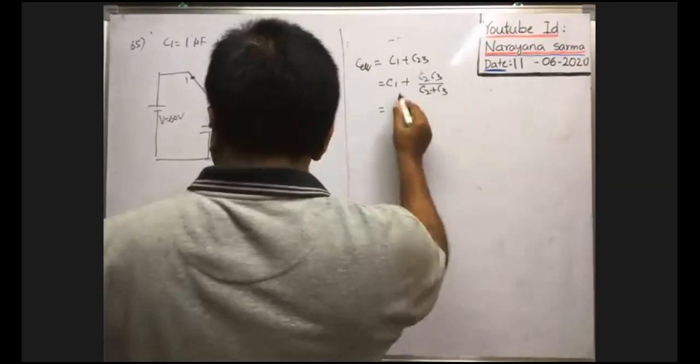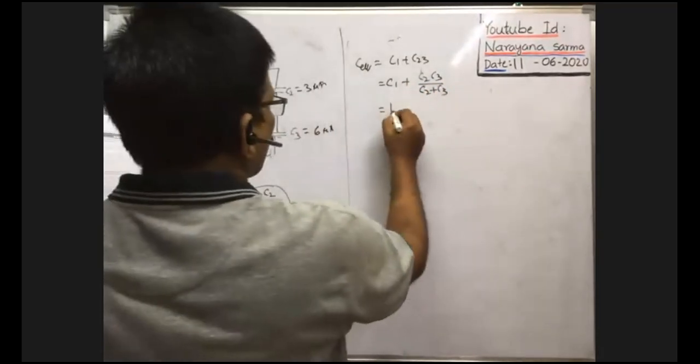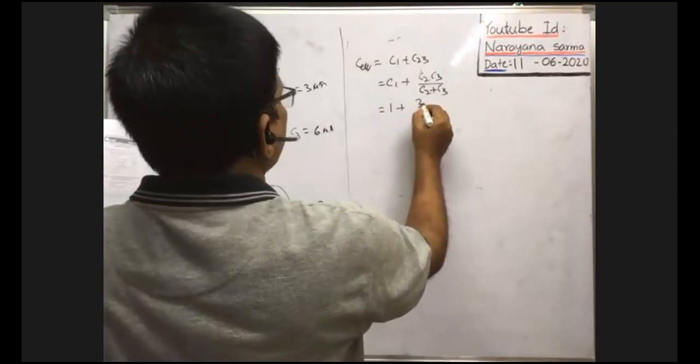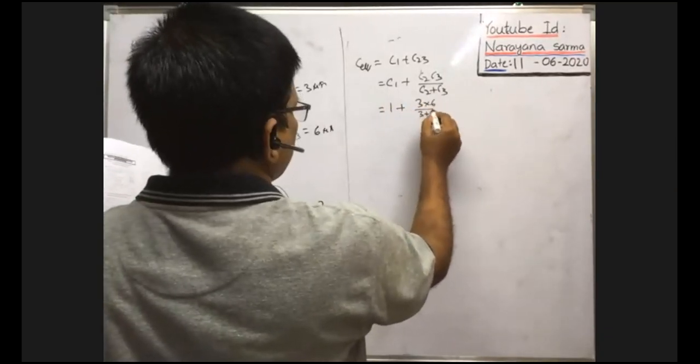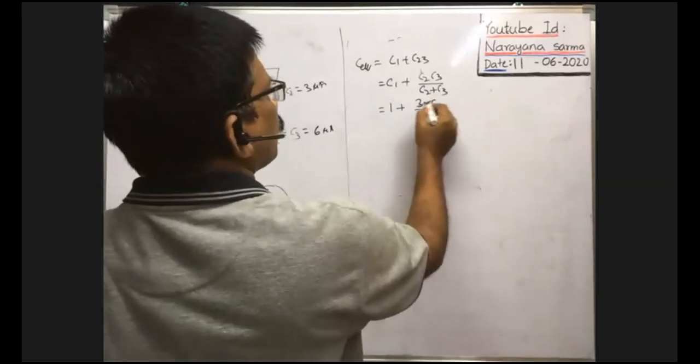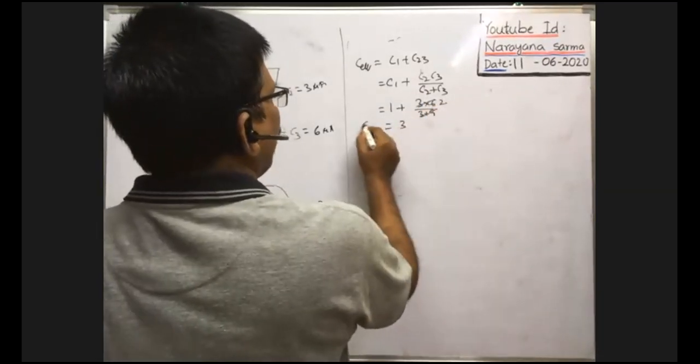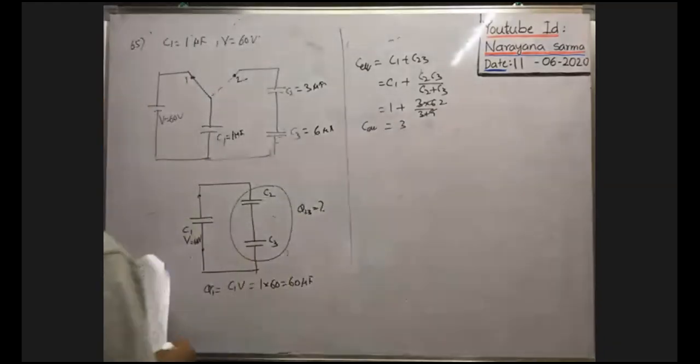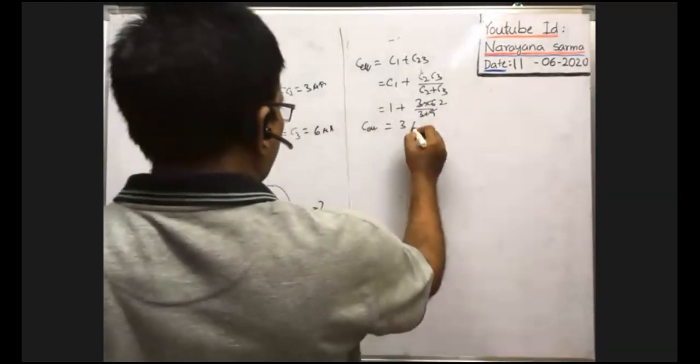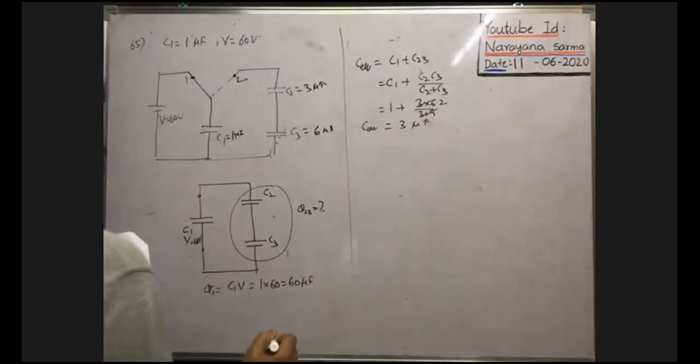Substituting the data: C1 is 1 plus 3 into 6 by 3 plus 6, which is 18 by 9, that is 2. Therefore, the effective capacitance is 3 microfarad.